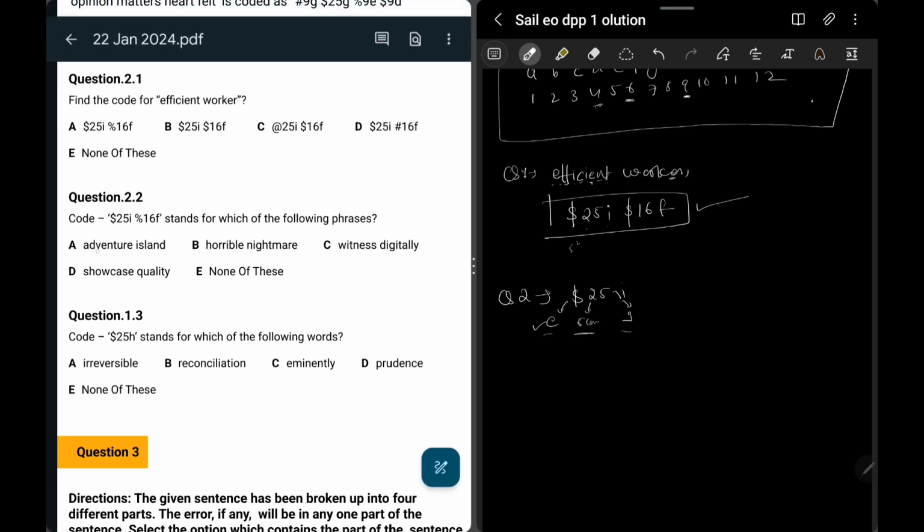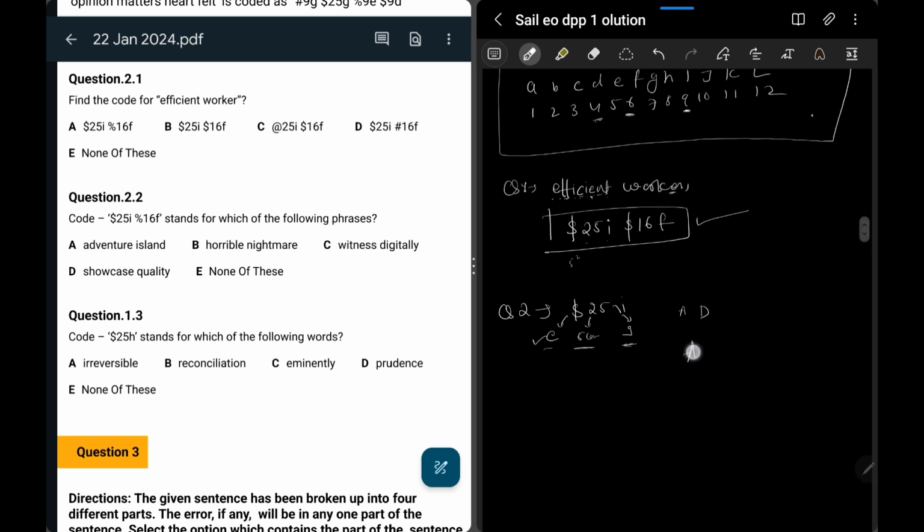A has 1, 2, 3, 4 and 5 consonants. Horrible: 1, 2, 3, 4 consonants only. Witness: 1, 2, 3 and 4 consonants. And showcase has 1, 2, 3, 4 and 5 consonants. So there is only option for A and D. Now the third thing is what? 9. So the number of alphabets should be 9. In showcase there are 8 alphabets. In adventure it is 9 alphabets. So the answer should be A.